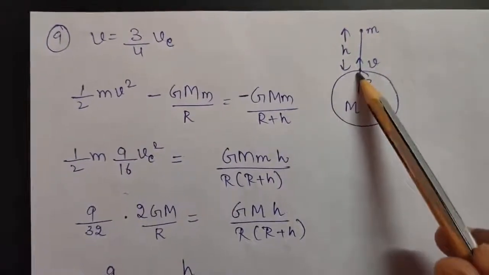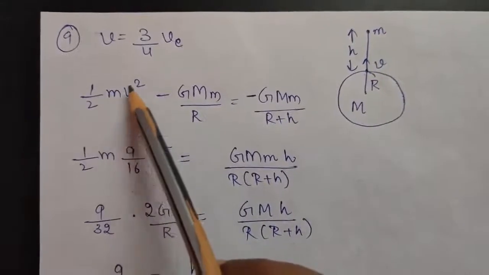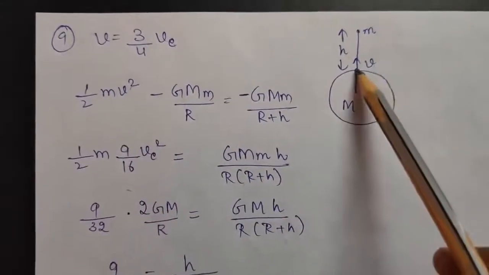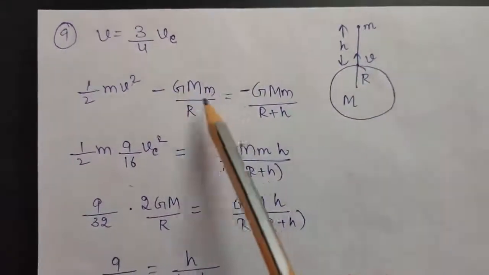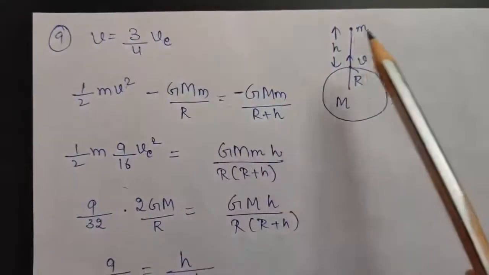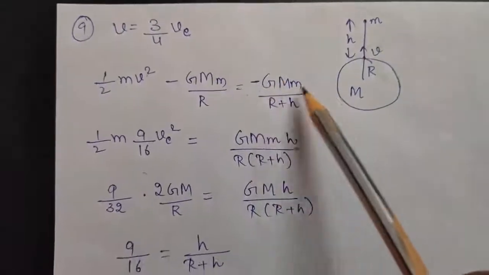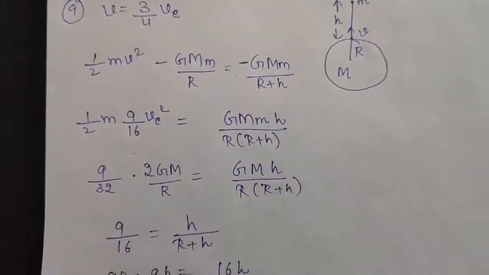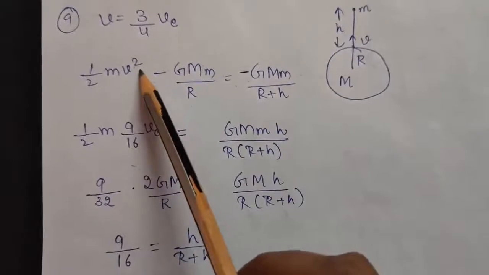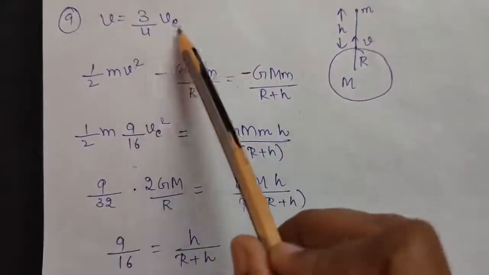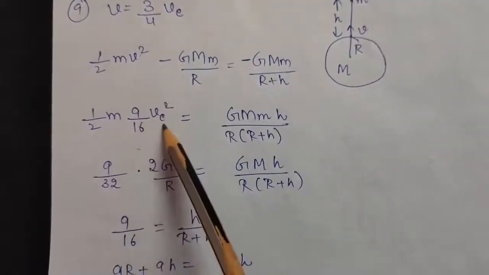At this point it will have kinetic energy, that is half m v square, minus gravitational potential energy, that is GMm by R. That will be equal to the gravitational potential energy at this point, and that will be minus GMm upon (R plus h). Just put the value of v to be 3 by 4 v_e, so v square becomes 9 by 16 v_e square.